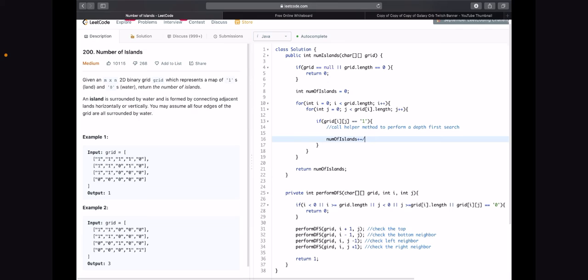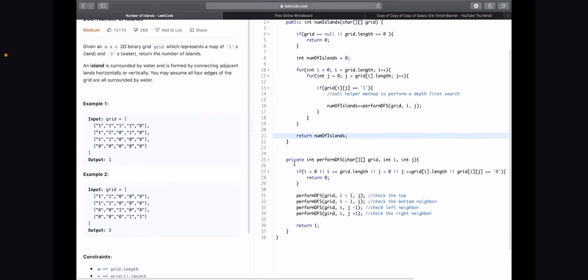So in here, when we said num of islands plus equals, we'll say num of islands plus equals perform our depth first search on grid. We're going to pass in the i index we're at and the j index we're at. And that's about it. We return num of islands, and this should give us our solution.